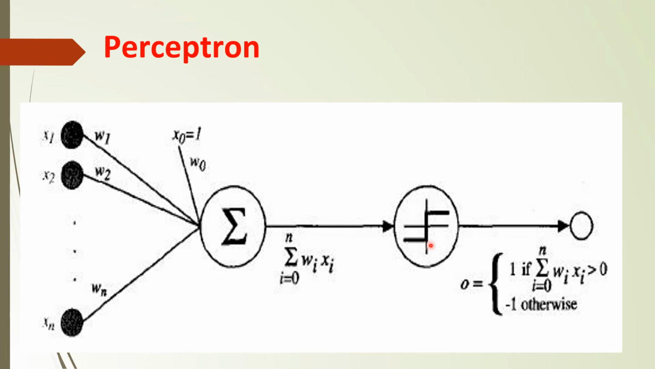This is a symbol which denotes the activation function, and in this particular perceptron, the activation function is a linear threshold activation function. So the equation is like this. The function should be equal to 1 if the summated value is greater than 0, and minus 1 otherwise. This is the output produced by this function, and based on that the output moves forward from this perceptron.